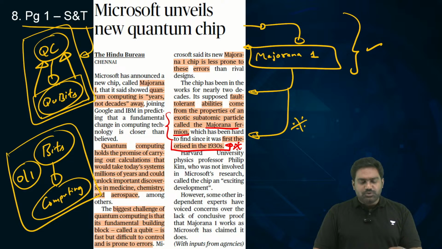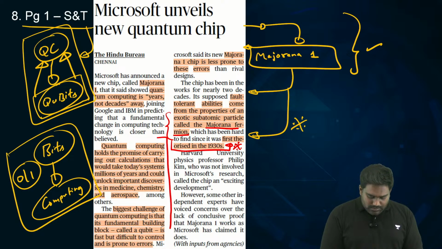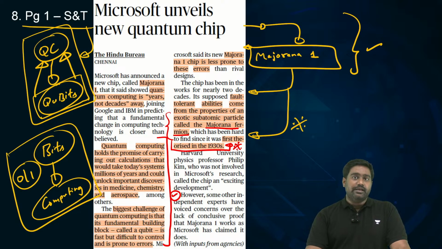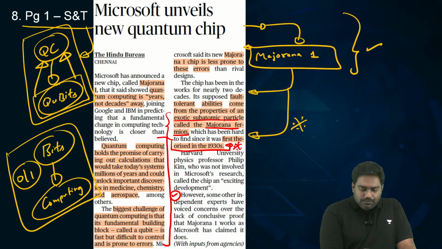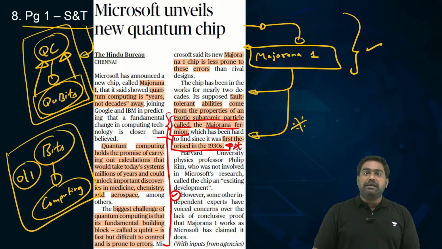The one big challenge with quantum computing is that it's very difficult to stabilize the qubits, to maintain them in a stable state. They collapse very easily. So by using this exotic subatomic particle called Majorana fermion, Microsoft has built a stable quantum computing chip, and this is seen as a big breakthrough.